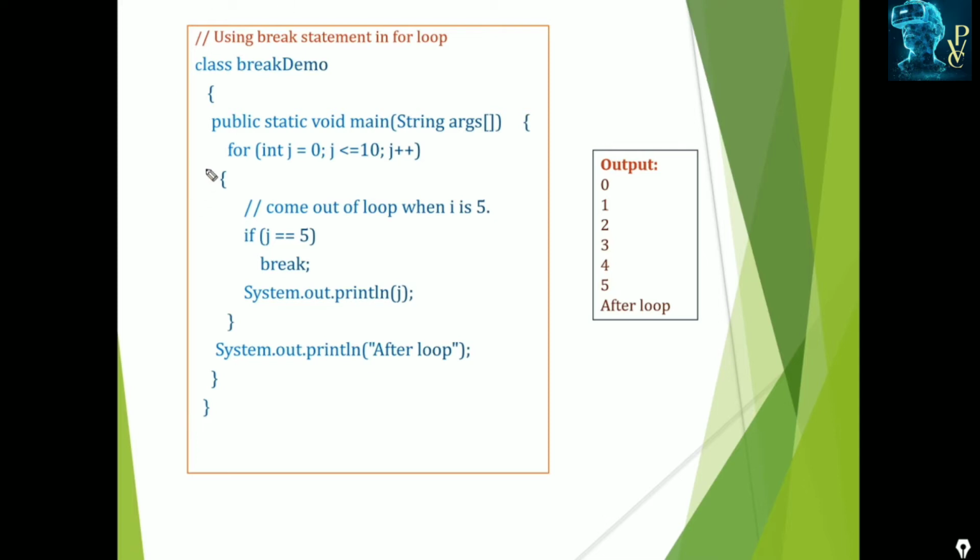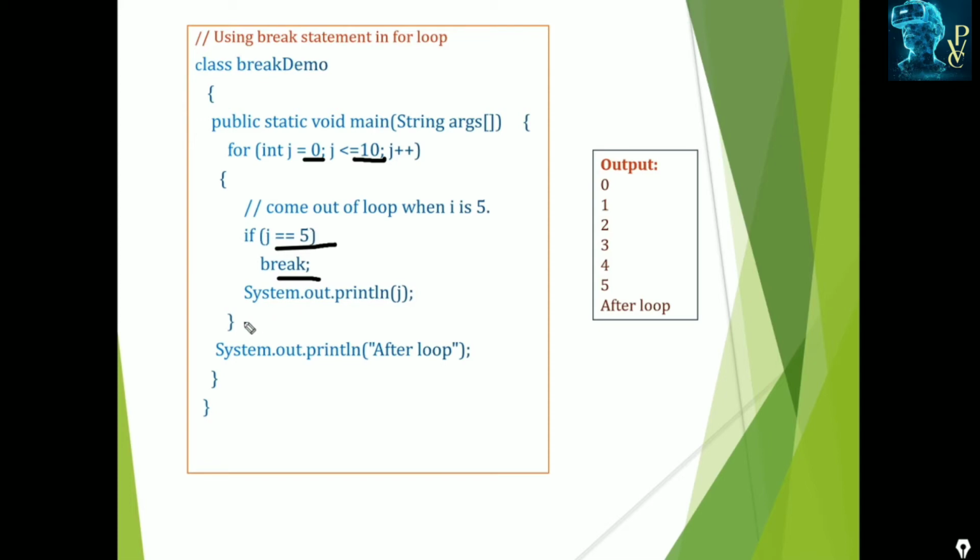Okay, and here we have to check how the break works. Here I am specifying if j is equal to 5. j executes from 0 up to 10: it executes 0, 1, 2, up to 10. When j is equal to 5, we are breaking the loop. Only when j is equal to 5 does it break. Otherwise, it prints its value.